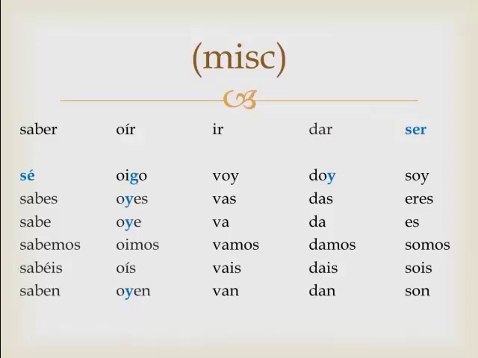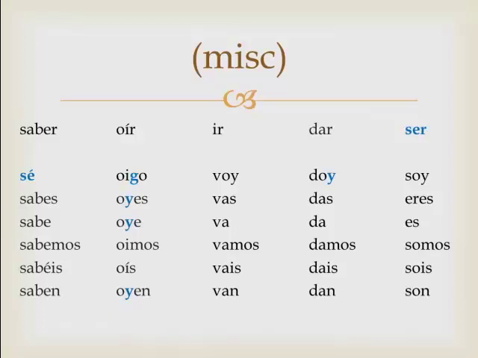I am David, soy David. You are smart. Eres inteligente. Bob is stupid. Bob es estúpido. These are the ways to describe somebody, either their physical appearance, their intellect, or their personality, or where somebody's from. The question is ¿de dónde eres? Where are you from? Soy de Estados Unidos, I am from the United States. It also describes origin. Ser.